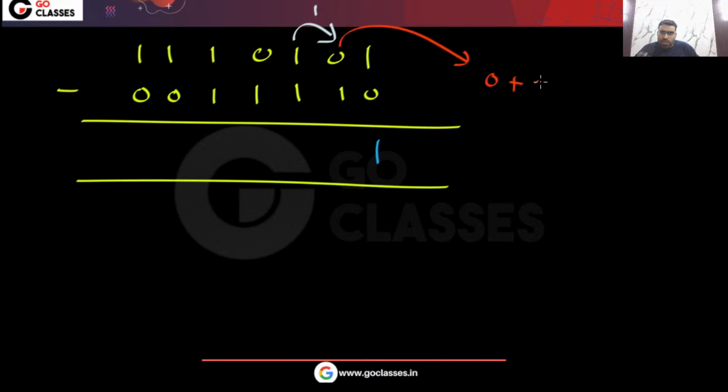This will become 0 plus 2, because 2 is the base, the base of the binary system. So this has become 2. 2 minus 1, that is 1.